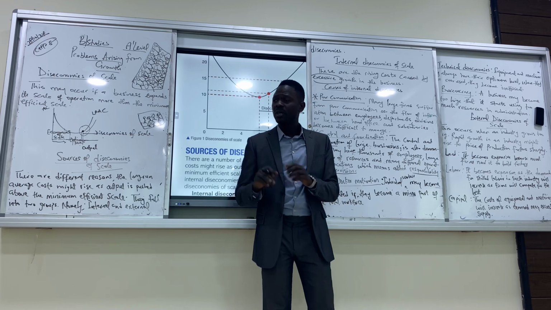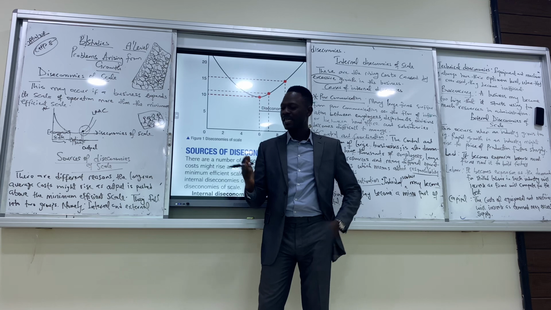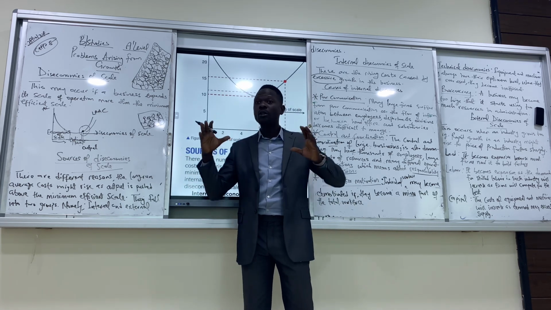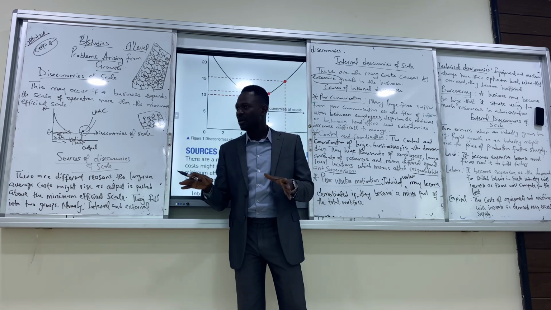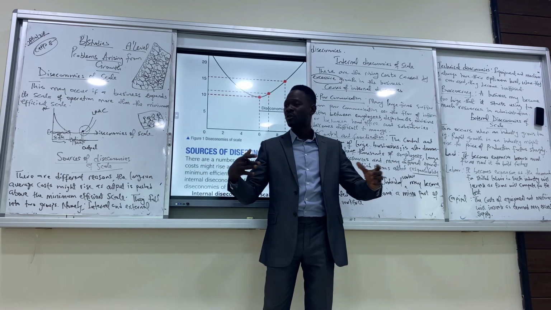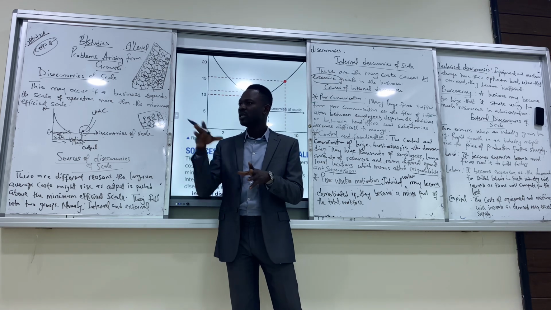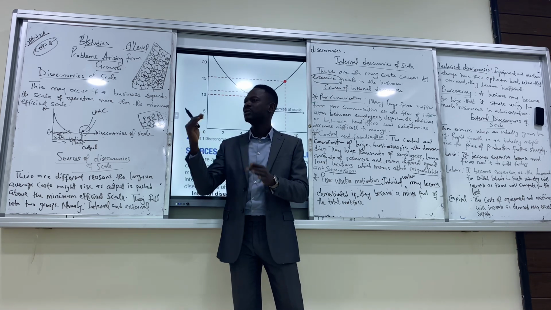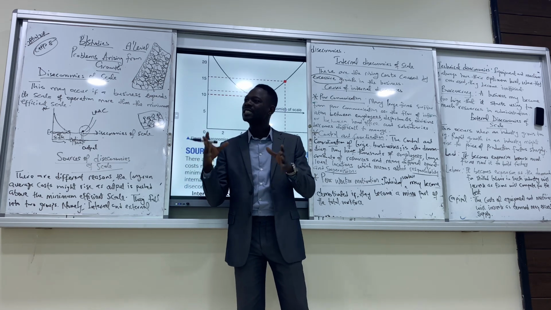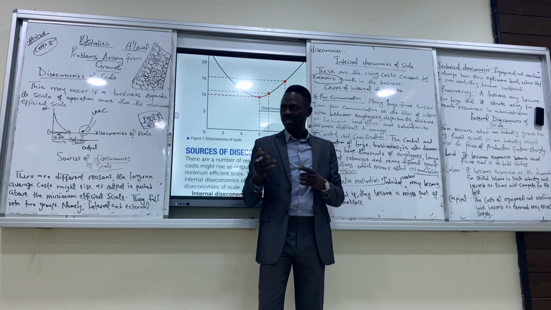The next one, technical diseconomies of scale. When we talk about technical diseconomies of scale, we're talking about the use of equipment and machinery. When we use equipment, there's always going to be an optimum level of usage. You cannot push the equipment more than its capacity. When you push the equipment or the machinery more than its capacity because you want to expand or increase your output, it's going to get to a stage that it becomes inefficient. Your cost of maintenance will start increasing. The machine will break down because you have pushed it more than its capacity. If this happens, it is technical diseconomies of scale. Is it clear, please?